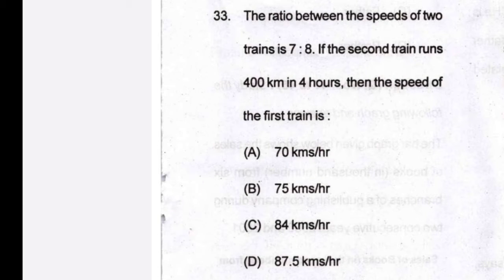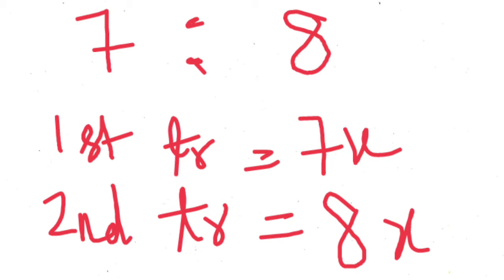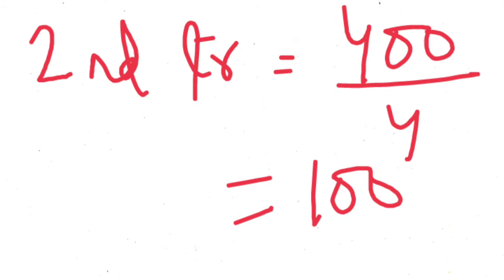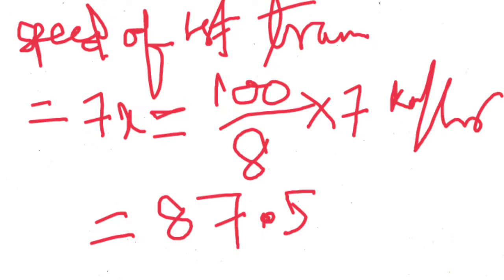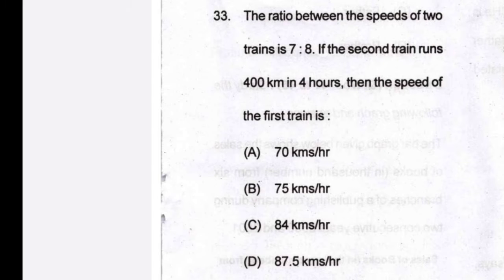The next question is 33. The ratio between the speeds of 2 trains is 7:8. If the second train runs 400 km in 4 hours, then what is the speed of the first train? The ratio is 7:8, so the first train's speed is 7x and the second train's speed is 8x. The second train's speed is 100 km per hour because it travels 400 km in 4 hours. So 8x is equal to 100, x is 100 by 8, and 7x will be 87.5. So the speed of the first train is 87.5 km per hour, which is the answer D.